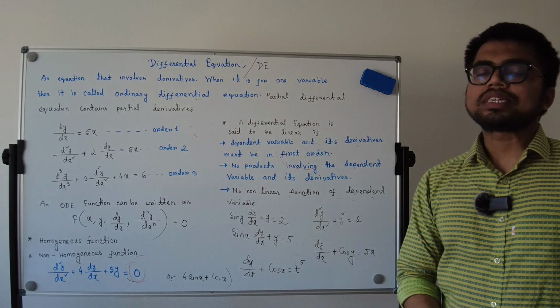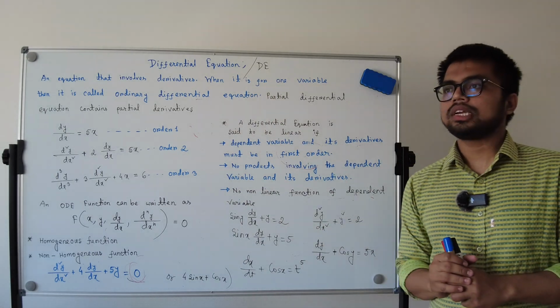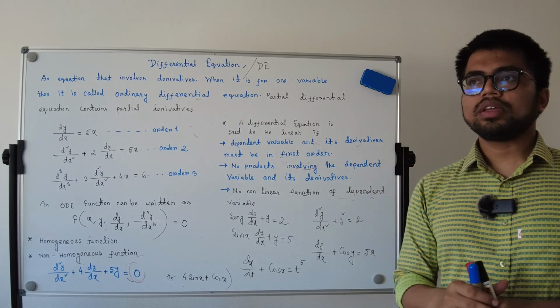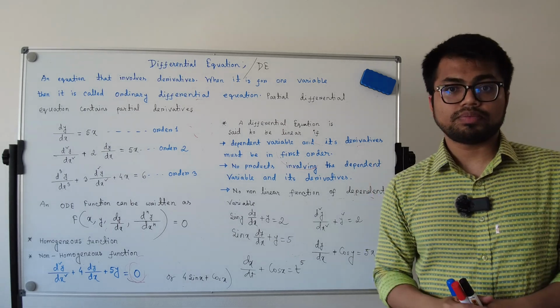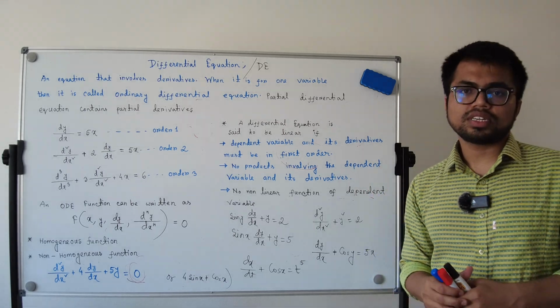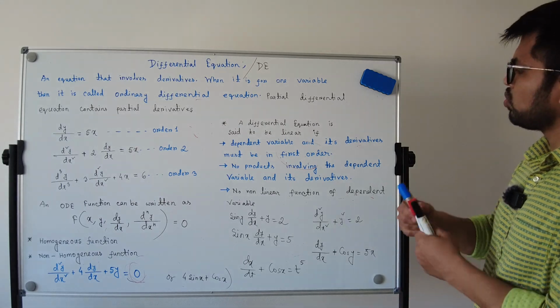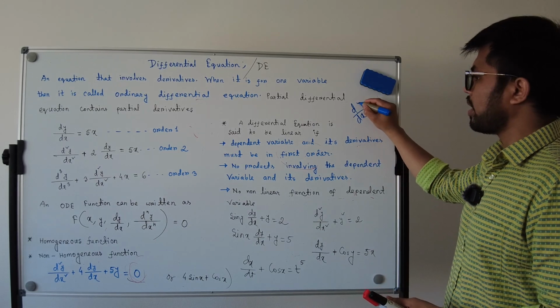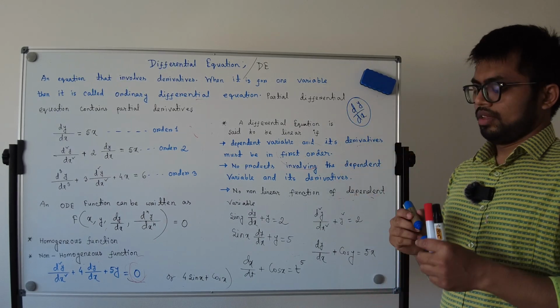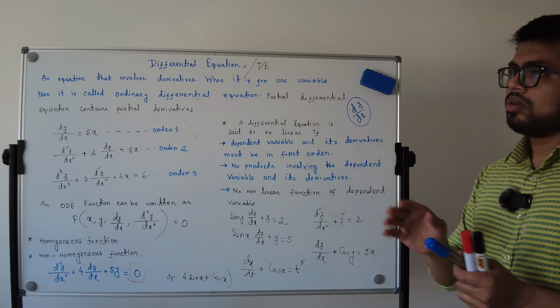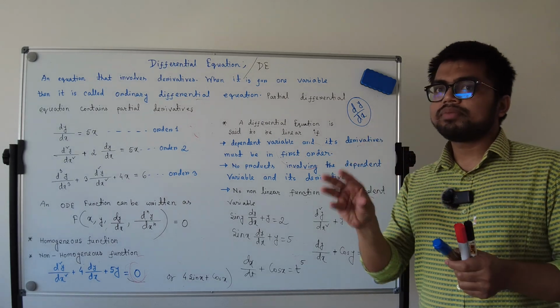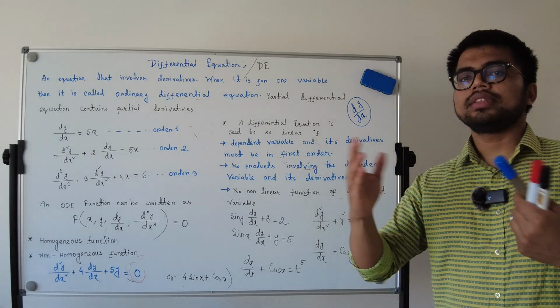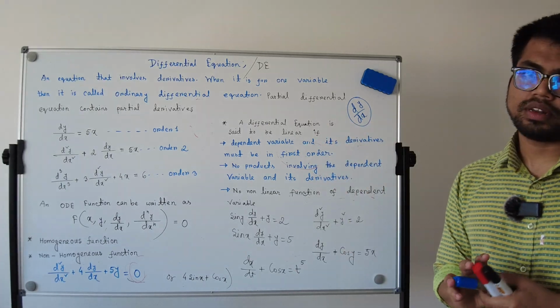What is called a differential equation? A differential equation means an equation where there are derivatives. This is called a differential equation. So derivatives means we know dy/dx, it's a derivative, right? So when a derivative is involved in an equation, then this equation is called a differential equation.